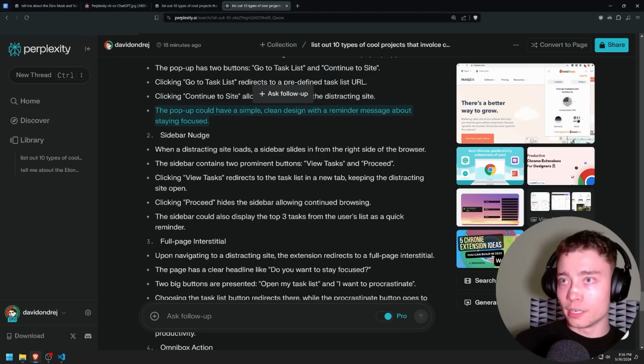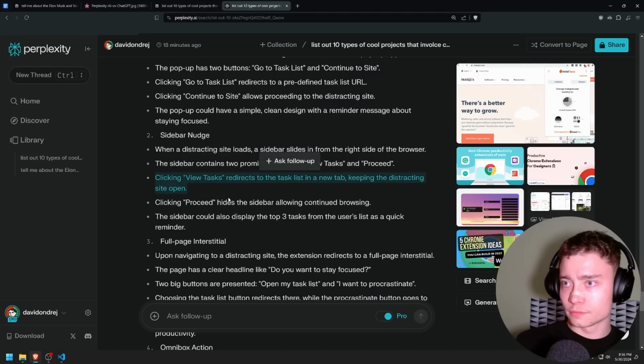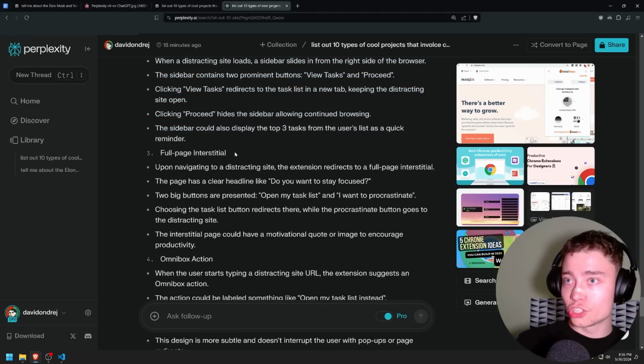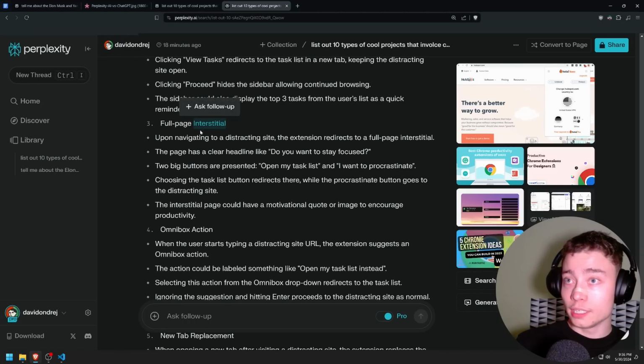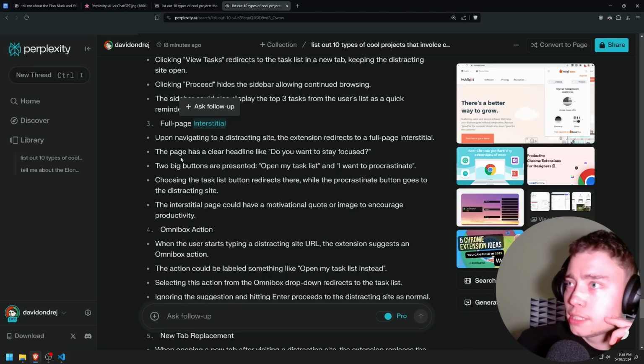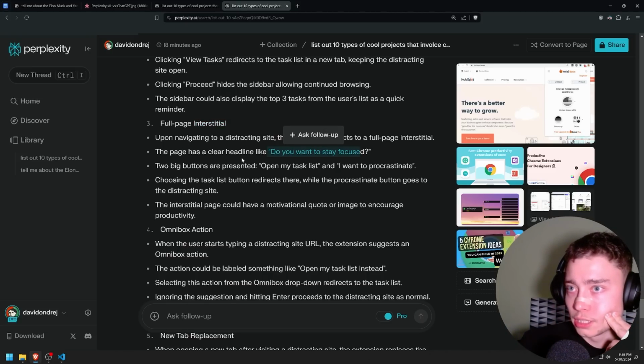Okay, sidebar nudge. When the distracting site loads, a sidebar slides in from the right of the browser. What? Okay, this is just bad. Full page interstitial. What is that word? Interstitial. Okay, I don't even know. Extension redirects you. You want to stay focused.